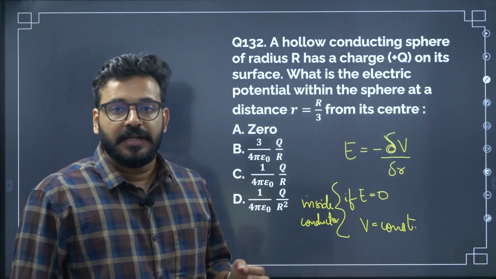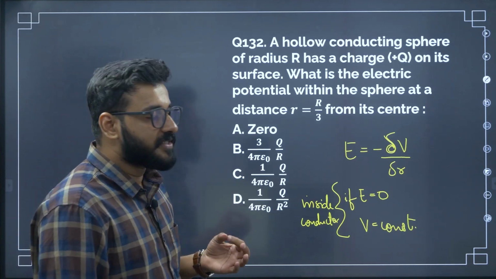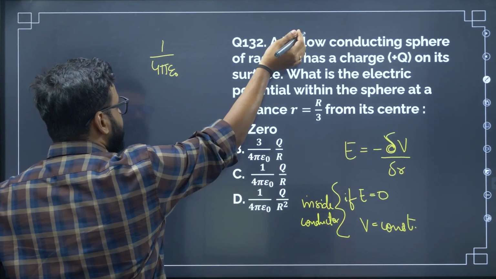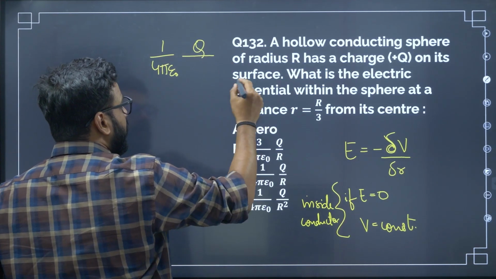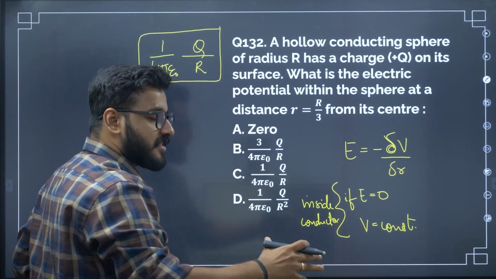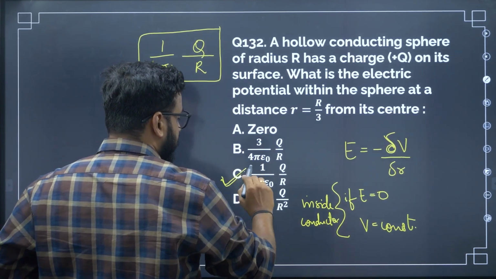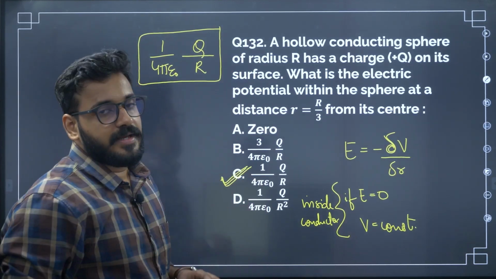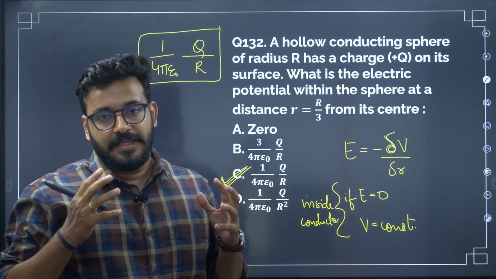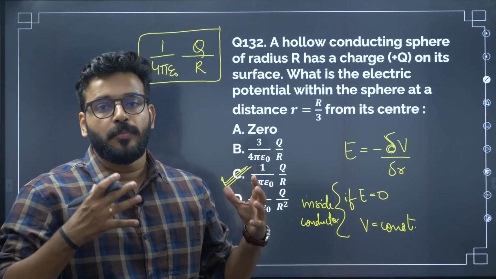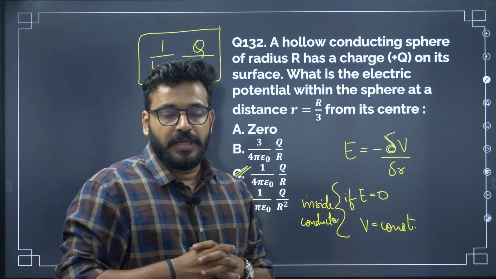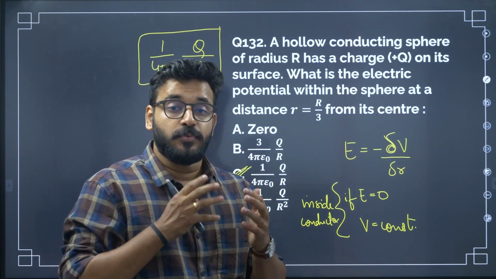And what is the constant? It is just simply the normal potential formula, which is 1 by 4 pi epsilon naught, Q divided by R. That's all, simple. So the surface potential will span throughout the interior. The correct answer is option C. Very, very simple question. So inside the conducting shell, electric field is 0, potential is a constant, which is the surface potential. Potential is constant, not potential energy, potential.